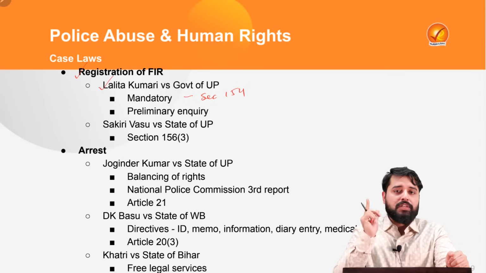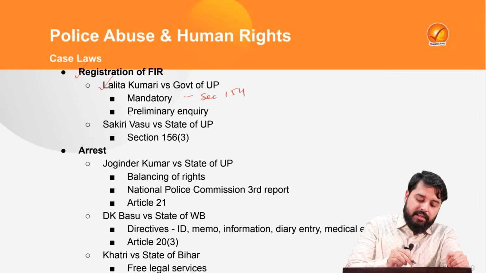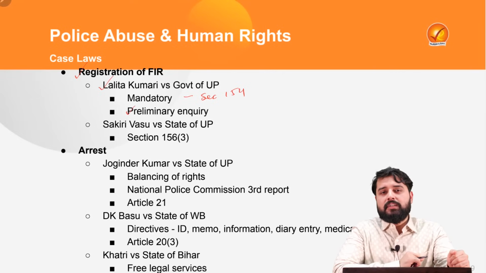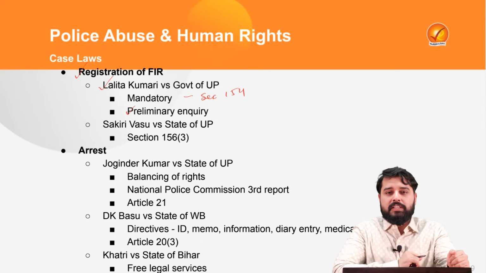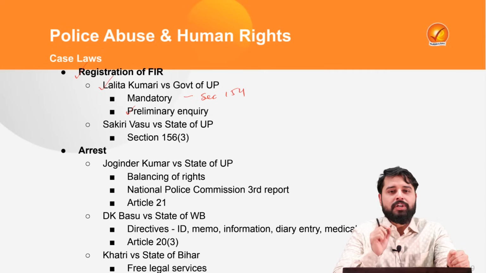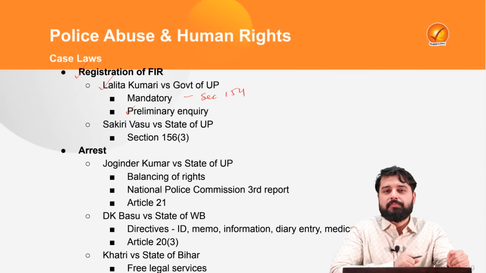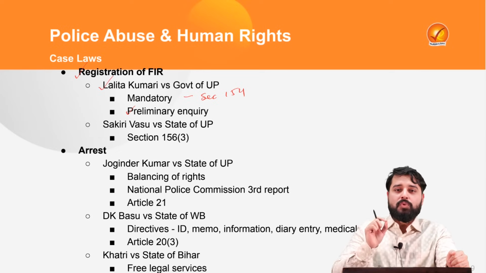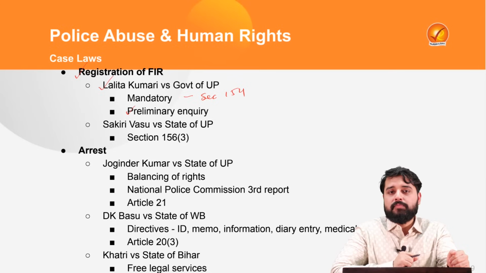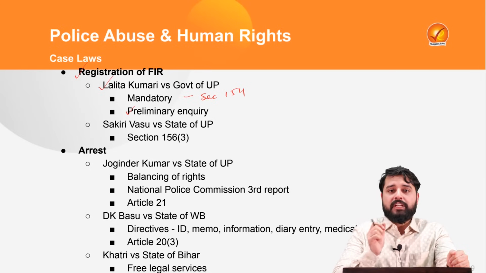If the information relates to a cognizable offence, and in case the police officer decides that a preliminary inquiry should be conducted before the registration of an FIR, the preliminary inquiry should not be to determine the veracity of the information. It should only be to determine whether the information is related to a cognizable offence or not. Hence, the rights of the victim have to be ensured, because the registration of an FIR will ensure access to justice. Otherwise, that may also be missing.